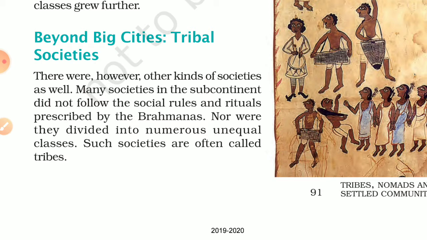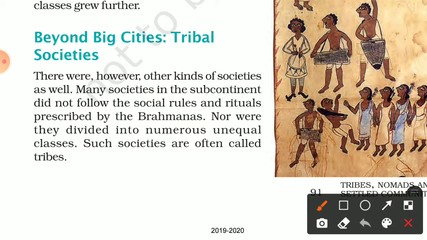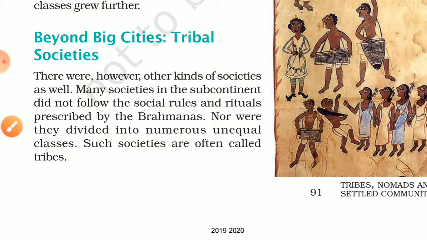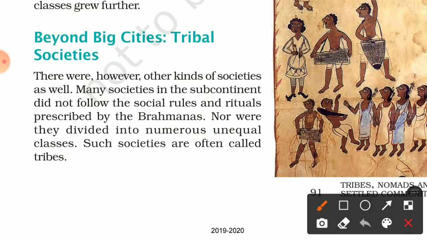Many societies in the subcontinent did not follow the social rules and rituals prescribed by the Brahmins. So basically, there are some societies that would not follow the rules prescribed by Brahmins. They follow other rules, or they make their own rules. Where they were not divided into numerous unequal classes, such societies are often called tribes. So those societies we call tribes. Got it?